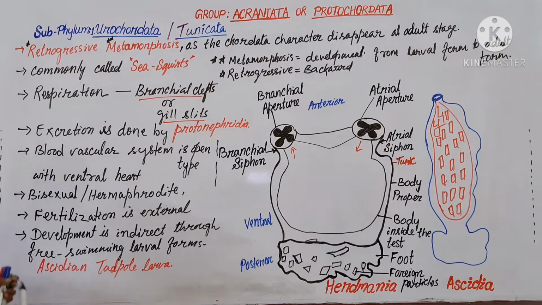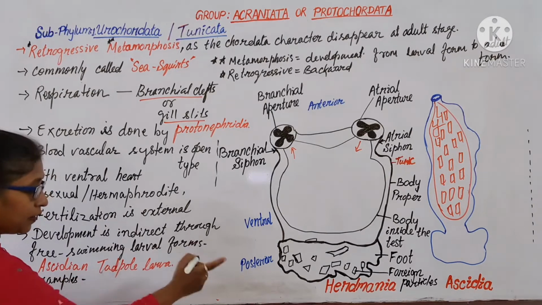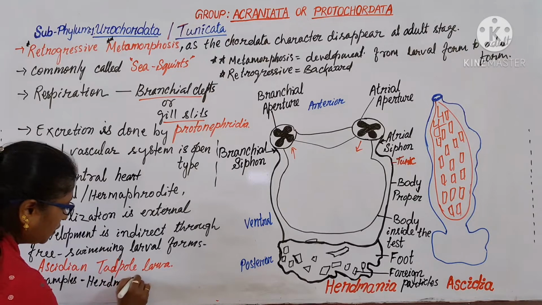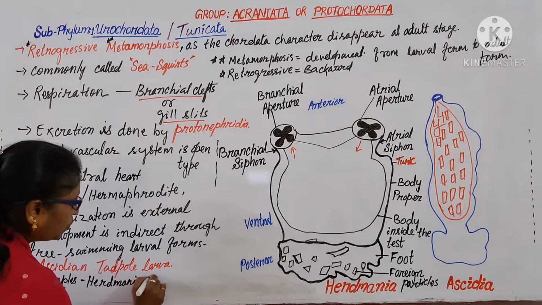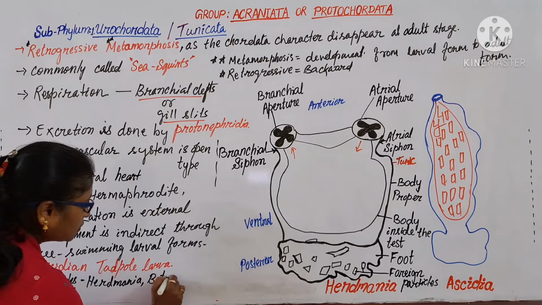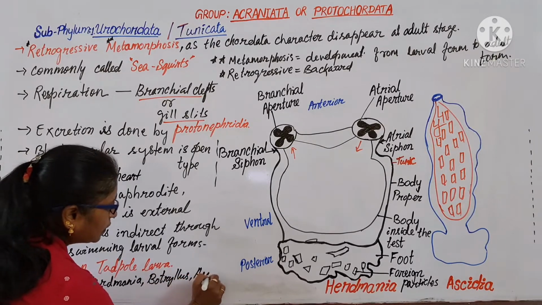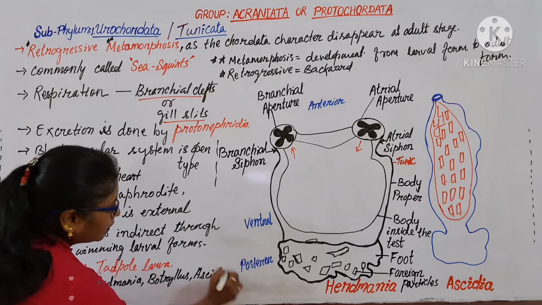So the examples are like Herdmania, Botrylloides, Ascidia. Okay.